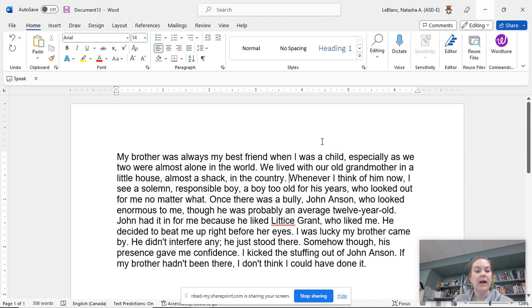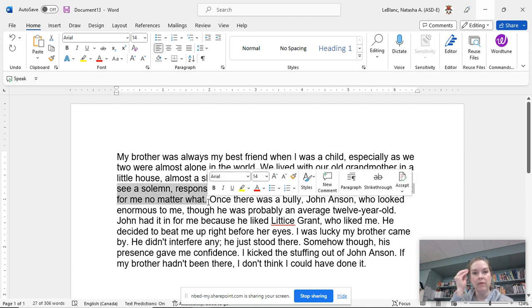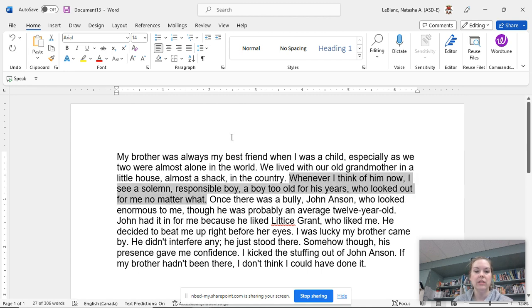Whenever I think of him now, I see a solemn, responsible boy, a boy too old for his years, who looked out for me no matter what. So that whole idea is about what is thought of in the mind's eye, in the imagination, when this person thinks of the brother. So let's look at how it's constructed. Whenever I think of him now, comma, I see a solemn, comma, responsible boy, comma, a boy too old for his years, comma, who looked out for me no matter what.